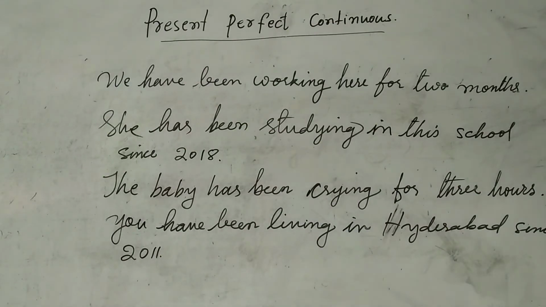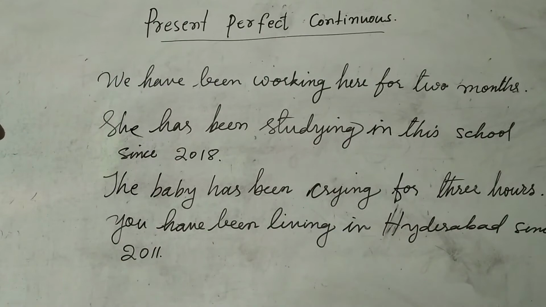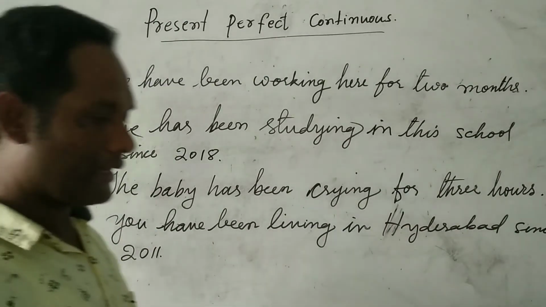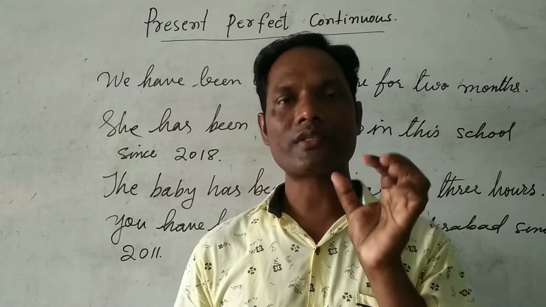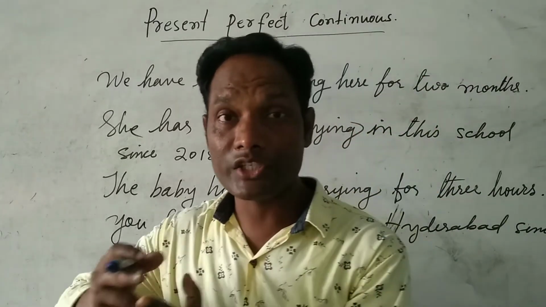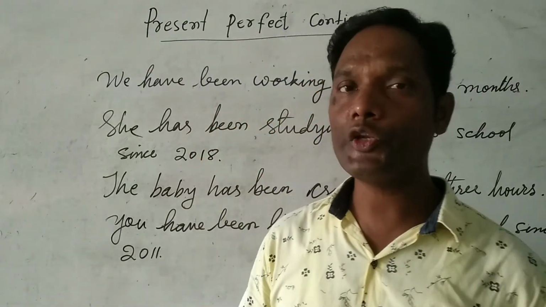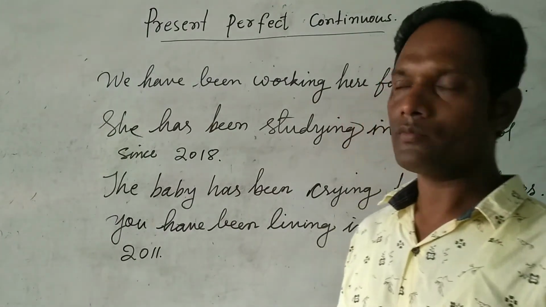Since 2011. What do you understand here? You have been living in Hyderabad since 2011. That means you can't count it. You started to live in the year 2011, and still you are continuing to live in the same place. You did not change the place. Still you are continuing.